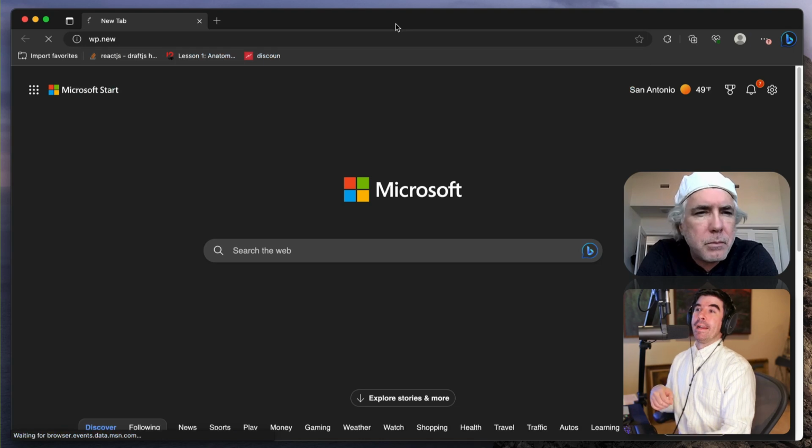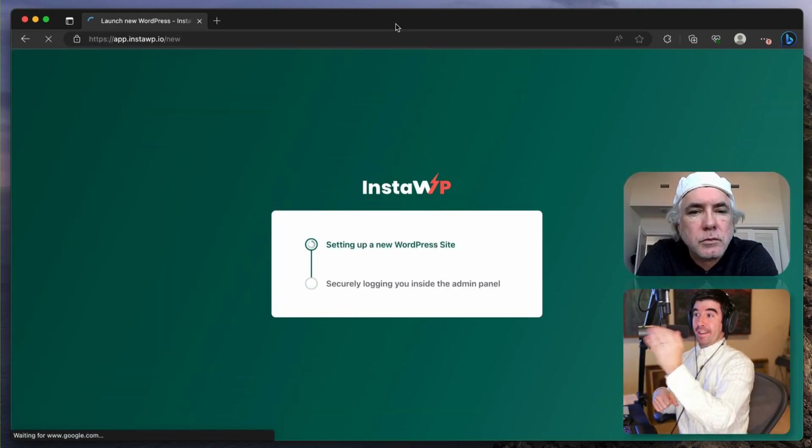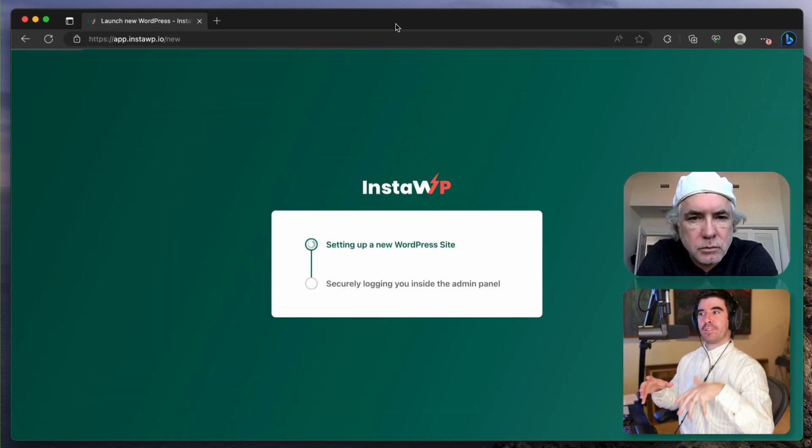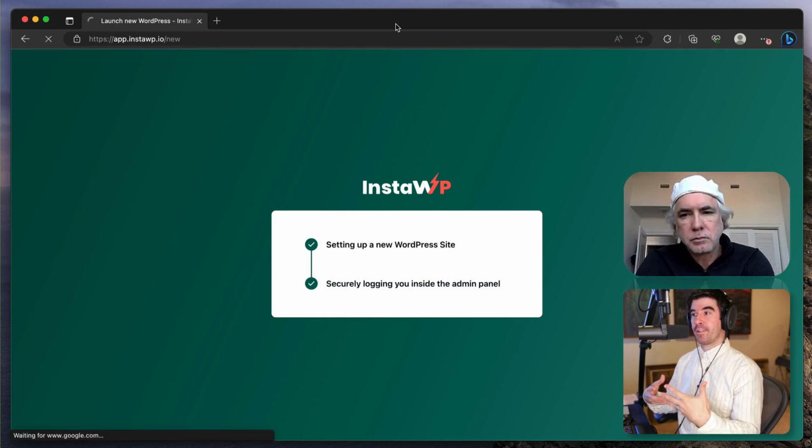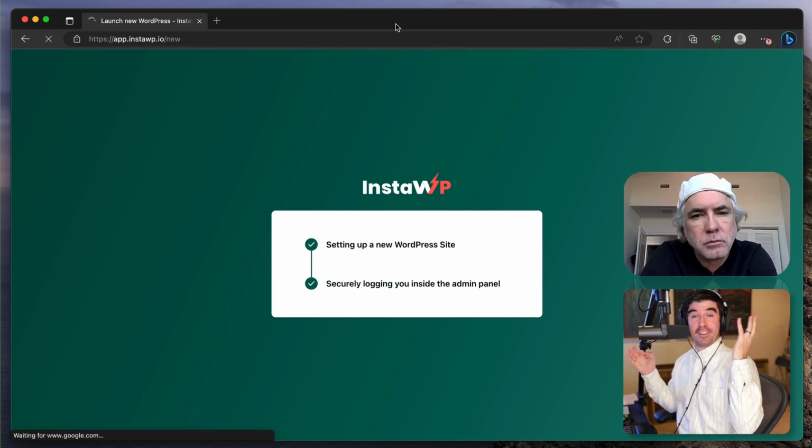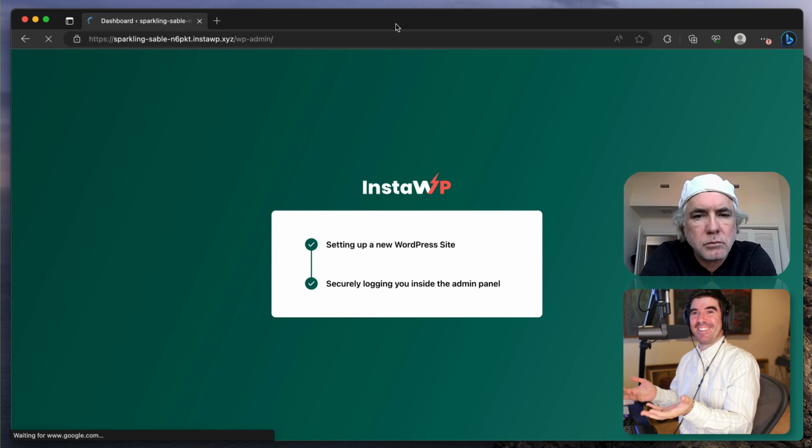All right, so the first thing we're going to do is go to InstaWP, which allows us to create a new WordPress website just out of the box. So we do wp.new, and that will open a new WordPress website. As you can see, it's just setting up the site in the cloud, securely logging in, and then it's done, it's ready, and we can use it immediately.